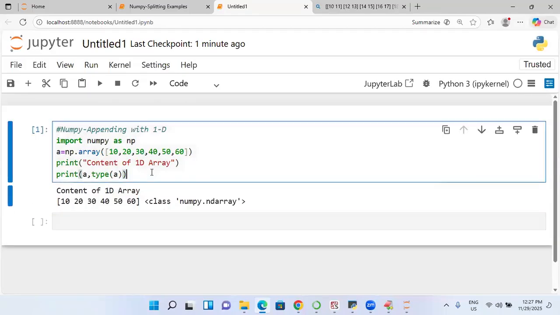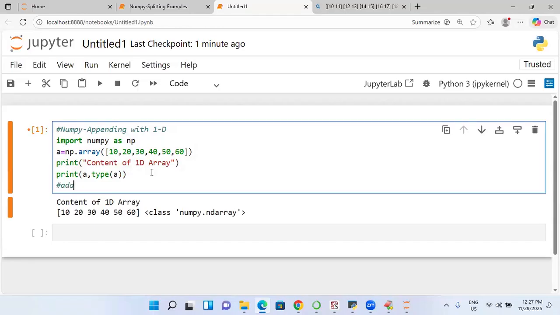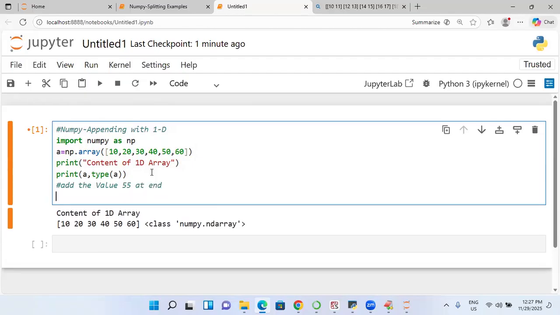Now I want to append. So add the value, something like 55, at the end. Appending means adding a value at the end. Come on, append. Start: np.append of a, comma, to the ND array a, what is the value I want to append? 55. You need to write it. So append is a function present in the NumPy module, not a.append. So np.append of this array, 55 is added.